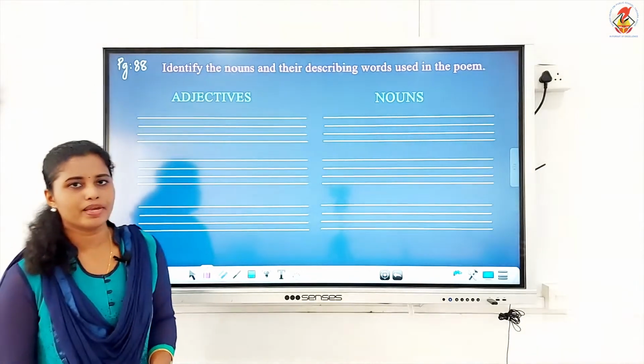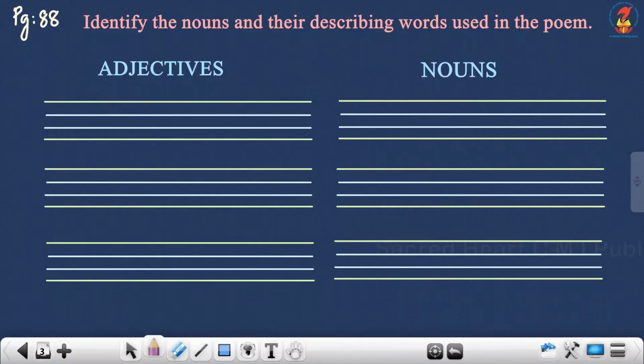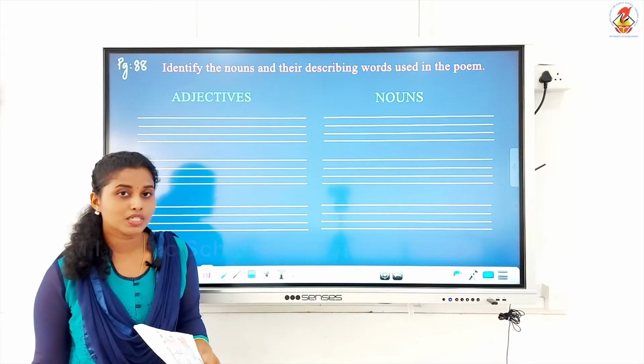Please turn over the page 87. You can see the question is, identify the nouns and their describing words used in the poem. In the poem you will be finding a few nouns. We have already learned what nouns are, isn't it?